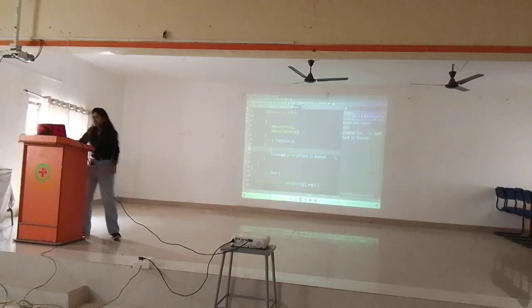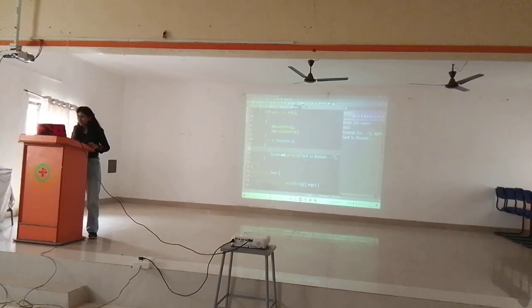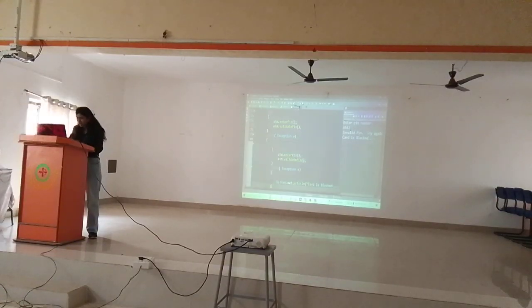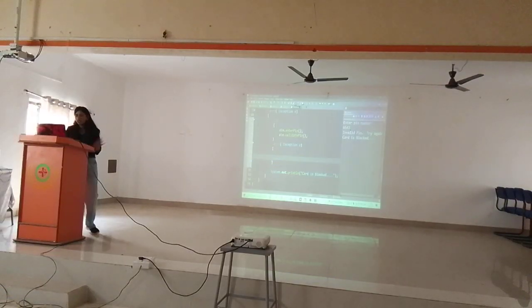Now, the simple thing you can do over there is take the try catch block. Inside the catch block, again you are trying. Ma'am, inside a catch block, can you give one more try catch? Yes, that is possible. Let us give it over here. Anyway, here the card should not be blocked. Here I am calling the method.